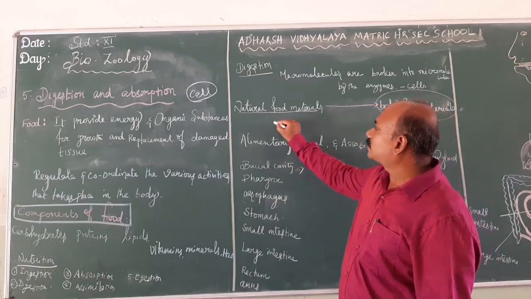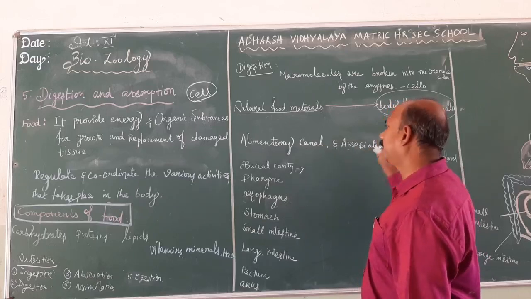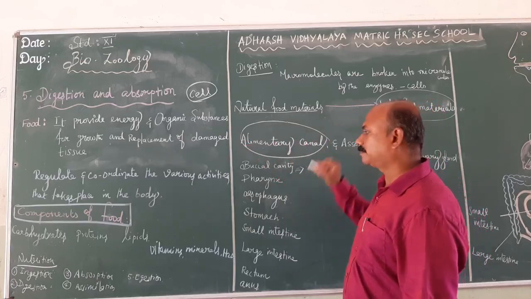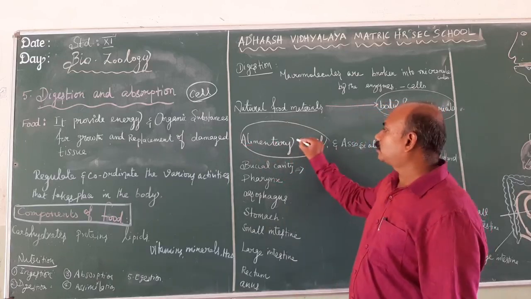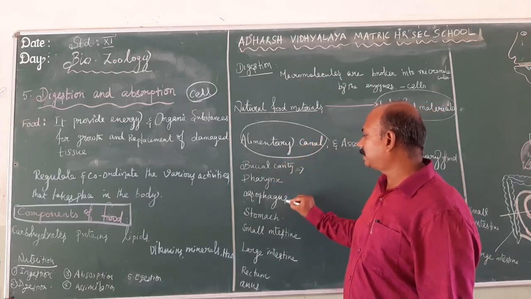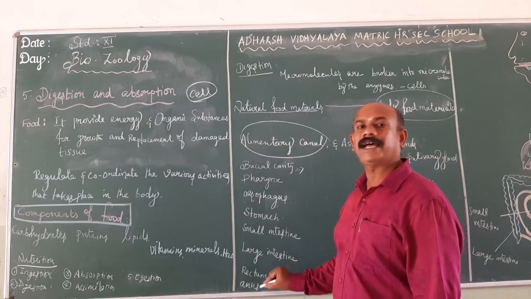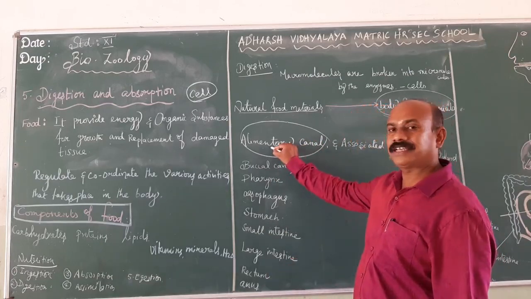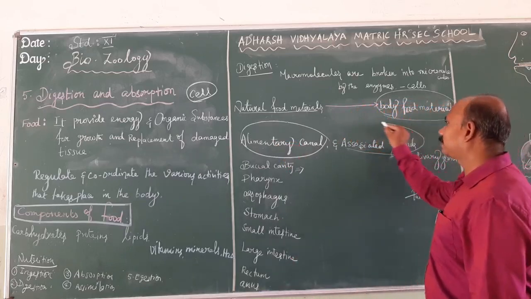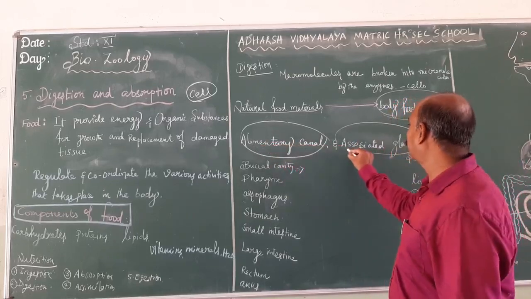The digestive system consists of various organs like the alimentary canal and associated glands.